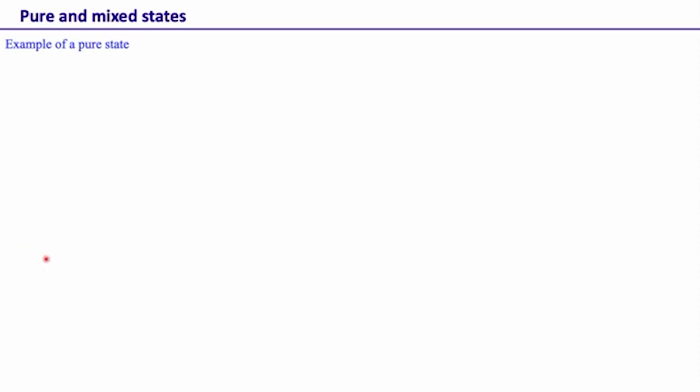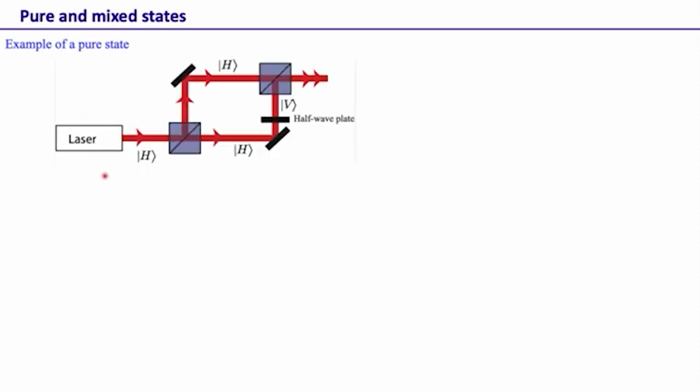Okay, so an example of a pure state. Let's take a laser. Suppose the laser gives us horizontally polarized light. Now let's divide this light using a beam splitter. So half of the light goes here, half of the light goes here. Of course, this is horizontal. The light that goes there is also horizontal. Now let's introduce a half-wave plate. Then that will convert this horizontally polarized light to vertically polarized light.